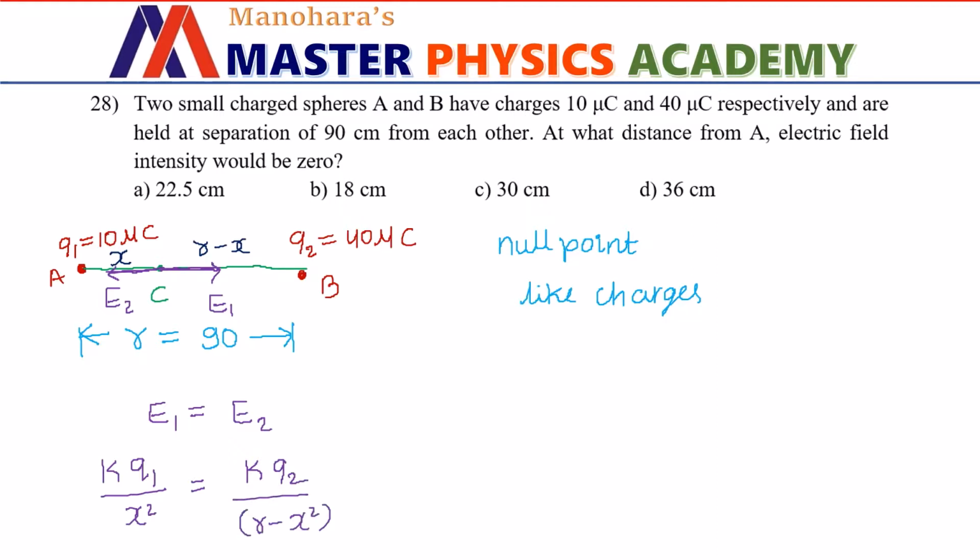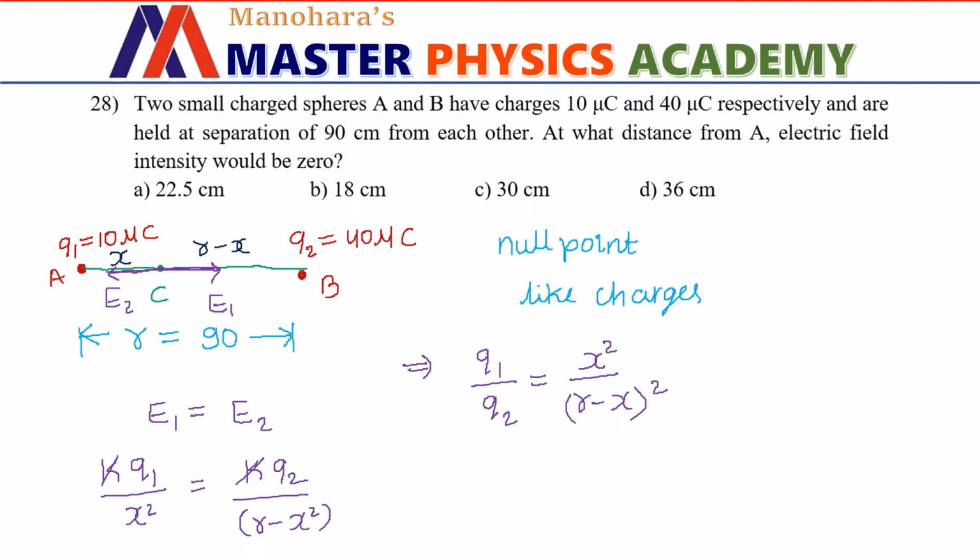Now what we can do is K gets cancelled and we are getting Q1 by Q2 is equal to x square divided by r minus x whole square. So this is the shortcut formula you may use directly for this kind of questions when they appear in final examinations.